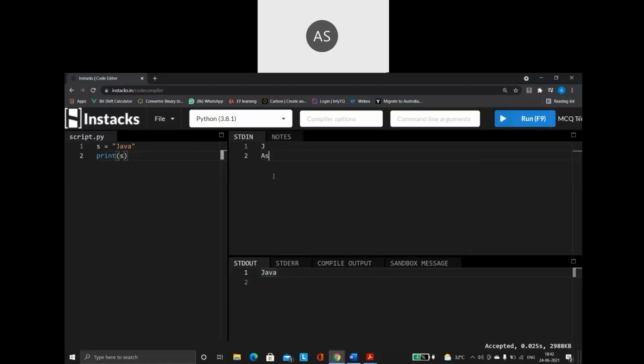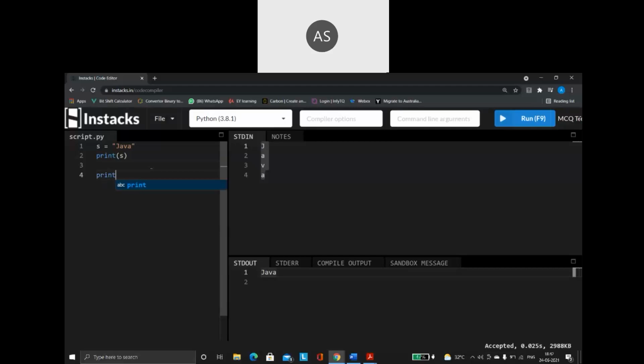J in one line, A in one line. Okay, then V, then A. I want my output to be printed in this fashion. Each and every character separately in one line. I want to print like this. So how can I do this? How can I achieve this? One method of doing this.